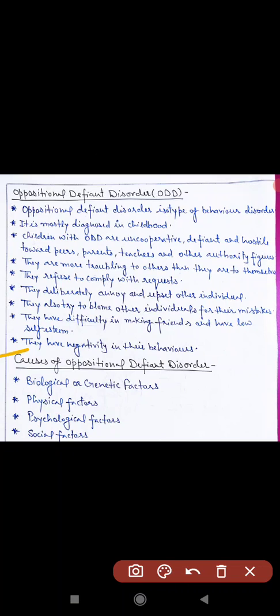occur. Next, psychological factors. Children may develop ODD if they do not have good relations with parents, or have neglectful parents, or have inability to develop social relationships. Next, social factors. Oppositional defiant disorder may be due to inconsistent discipline, divorce, poverty, chaotic environment in the family, and exposure to violence.